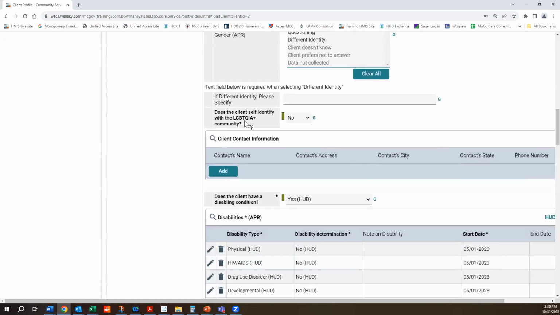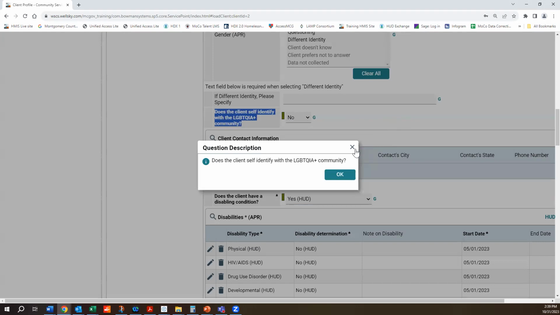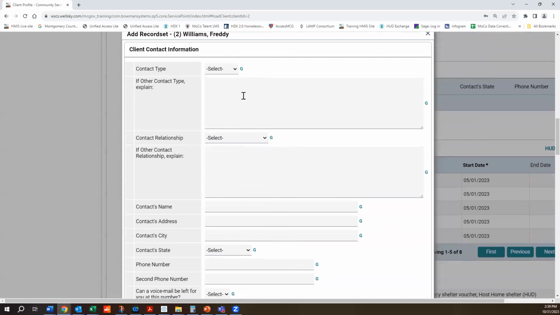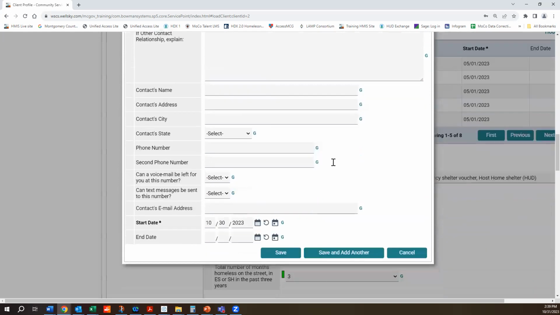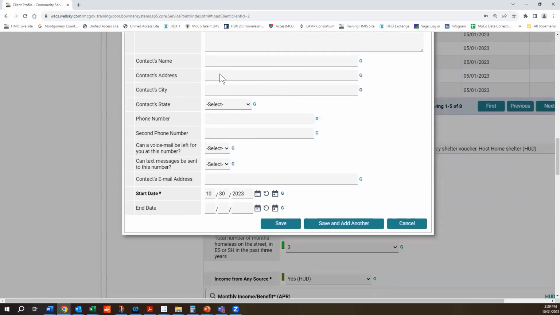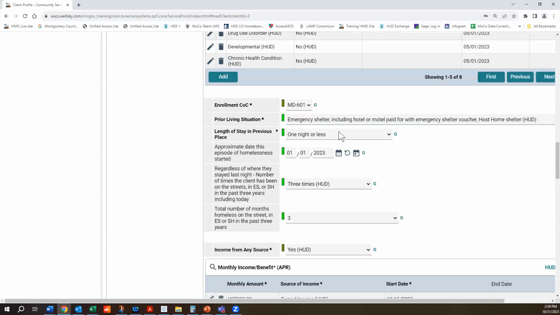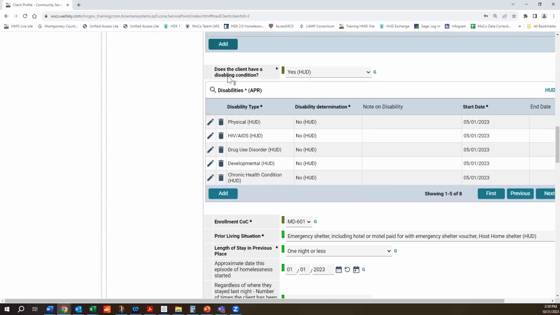Right. This question used to be there as well. So it's the same one as before. Client contact information is also the same. You would click on here and just add whether it's the client's information or a friend or a kinship or a family member, you can still put that information here. None of these questions changed. Okay. Now, disabilities, that's still the same, nothing changed here.